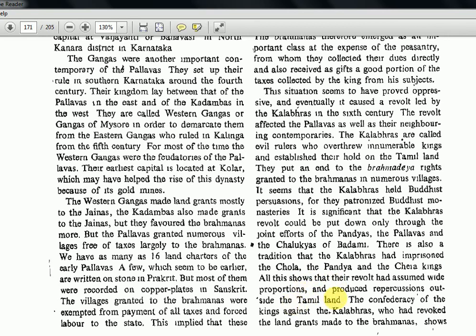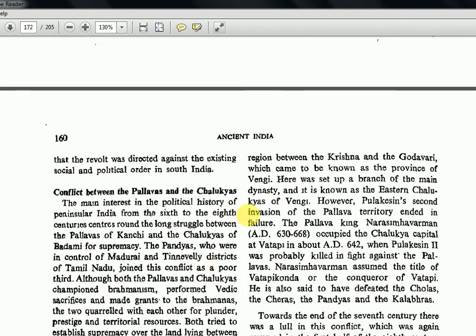The confederacy of the kings against the Kalabras, who had revoked the land grants, made the Brahmanas show that the revolt was directed against the existing social and political order in South India. So this Kalabras was a kind of twist in the tail, you can tell. Everything was different people, feudatories or tribes coming into power, but these evil rulers came into power and everybody else had to unite to bring them down. So that is the overall gist of it. Hope all the names you have noted down at least.